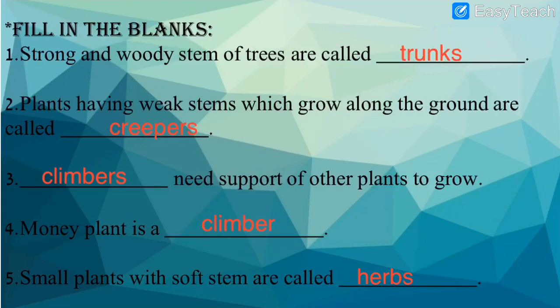We have written all the FBs. Strong and woody stem trees are called trunks. Plants having weak stem which grow along the ground are creepers. Climbers need support of other plants to grow. Money plant is a climber. Small plants with soft stem are called herbs.